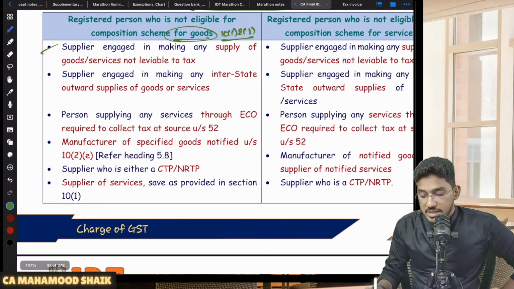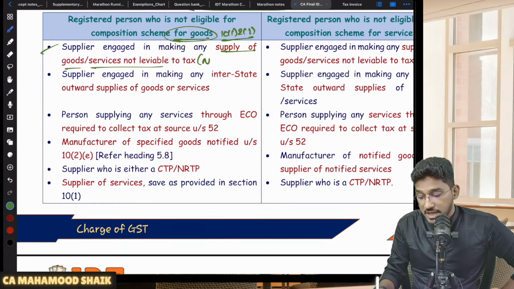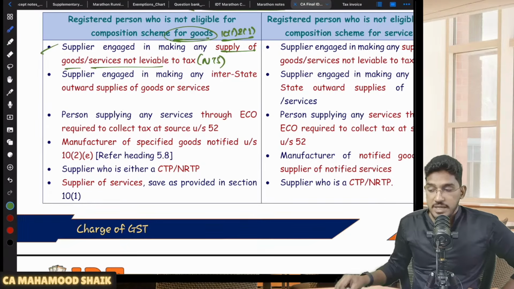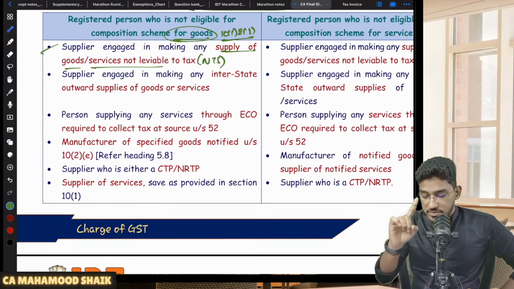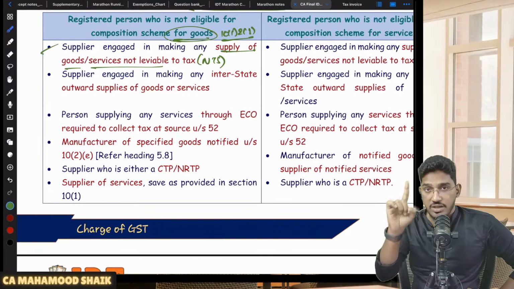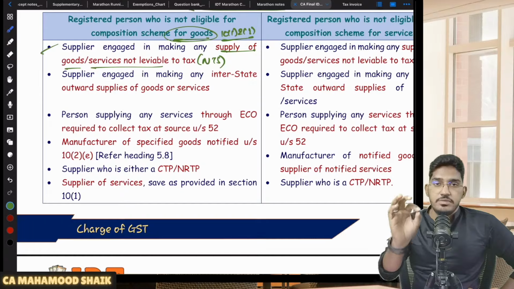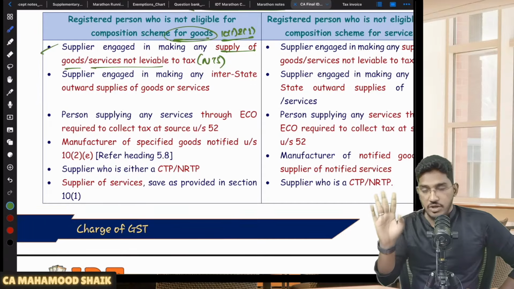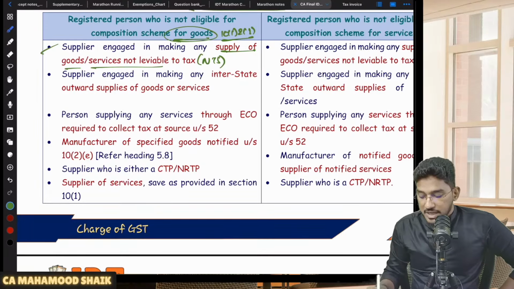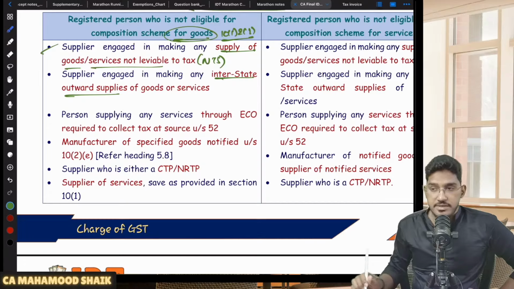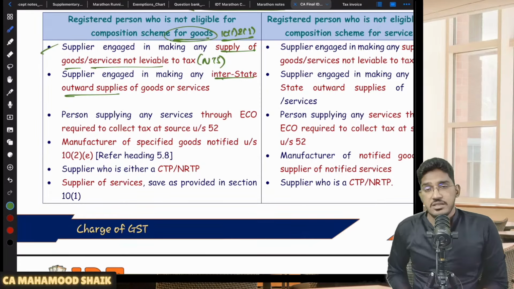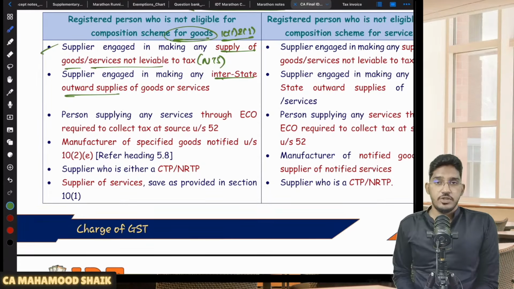Number 1, if you are a supplier engaged in making any supply of goods or services not leviable to tax. That means if you are making a non-taxable supply. If you are supplying alcoholic liquor for human consumption or those 5 petroleum products, if you are making such supplies which are not leviable to tax, you will not be eligible for composition levy. You cannot opt for composition levy. Supplier engaged in making any interstate outward supplies. If you are making any interstate outward supplies, then also you can't be eligible for composition levy.